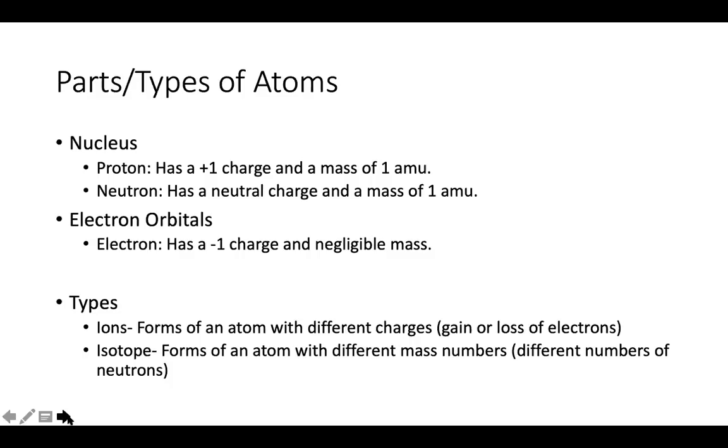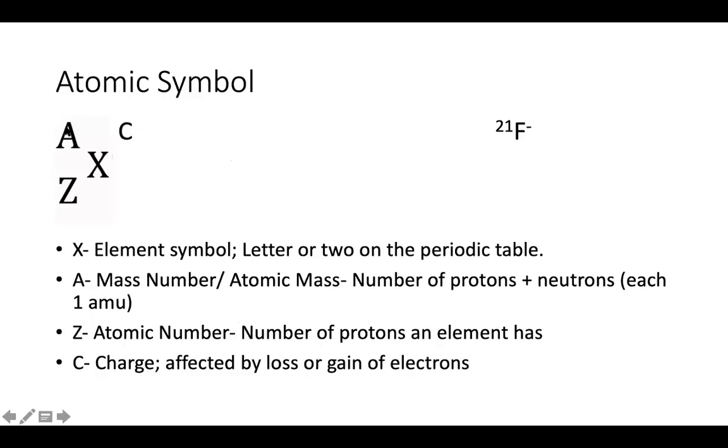and they'll be what we call ions. Okay, and then we also have what we call isotopes, which is a type of atom that has a different number of neutrons, right? So carbon typically has 6 neutrons, but we also have carbon-14, which would have 2 extra neutrons, right? It would have 8 neutrons compared to 6 as normal.